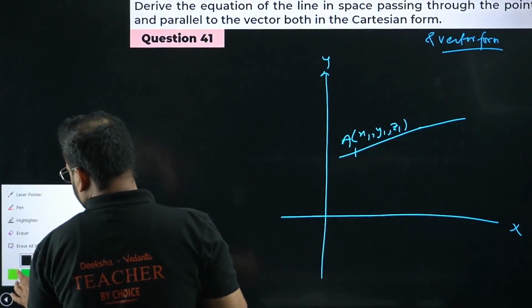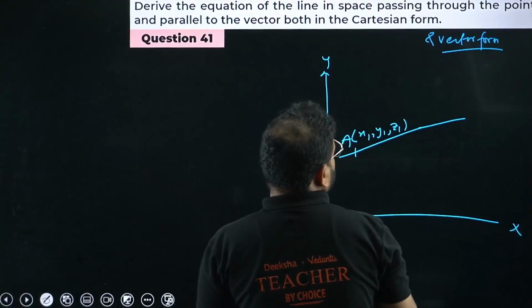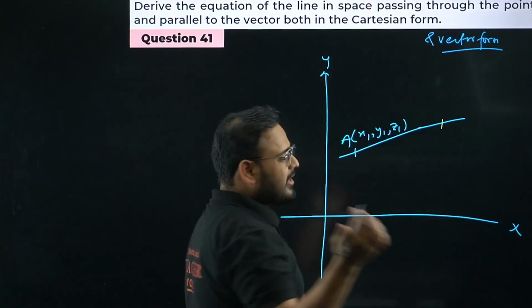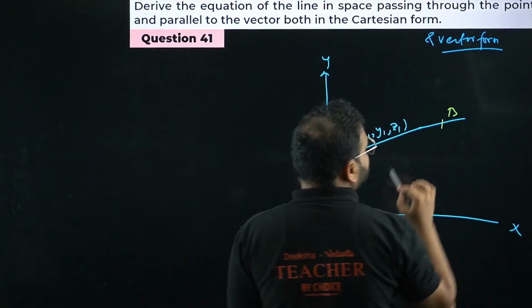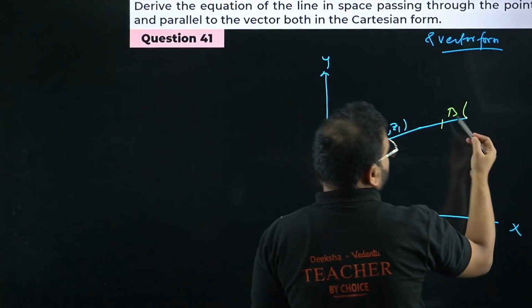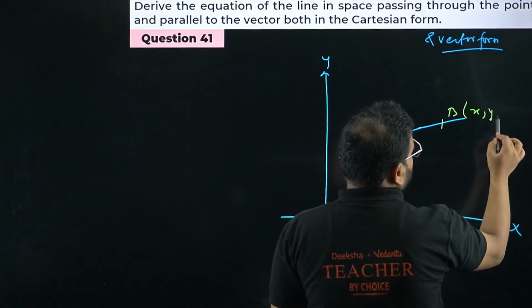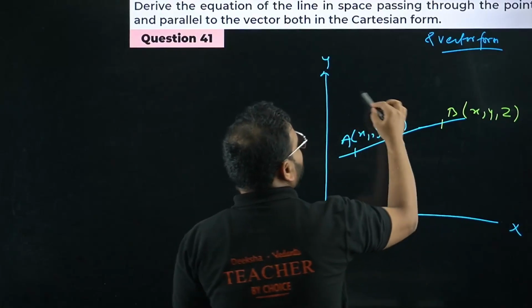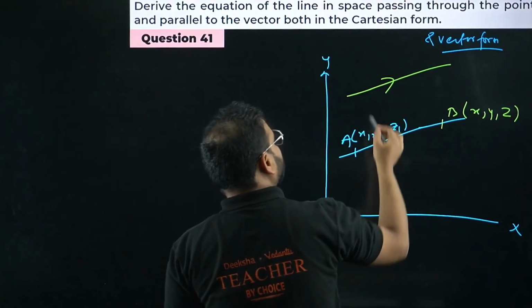All right. So what I get now? Let's take a point which is unknown, a variable point. To be B, I can take, with the coordinates x, y, and z. I don't know these values. Okay, this is a variable. And they have given a vector b which is parallel to vector AB.